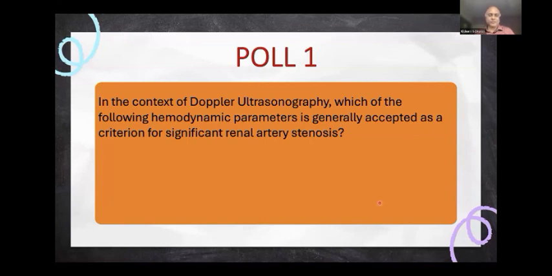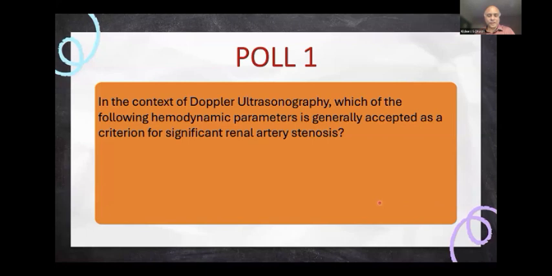It measures the peak blood flow, and a value of more than 180 to 200 is definitely a good sensitive indicator towards major renal stenosis. And the higher the PSV, the higher the degree of stenosis. Comparing the other parameters, the acceleration time is again difficult, and in severe stenosis there will be a delay when you look at it.